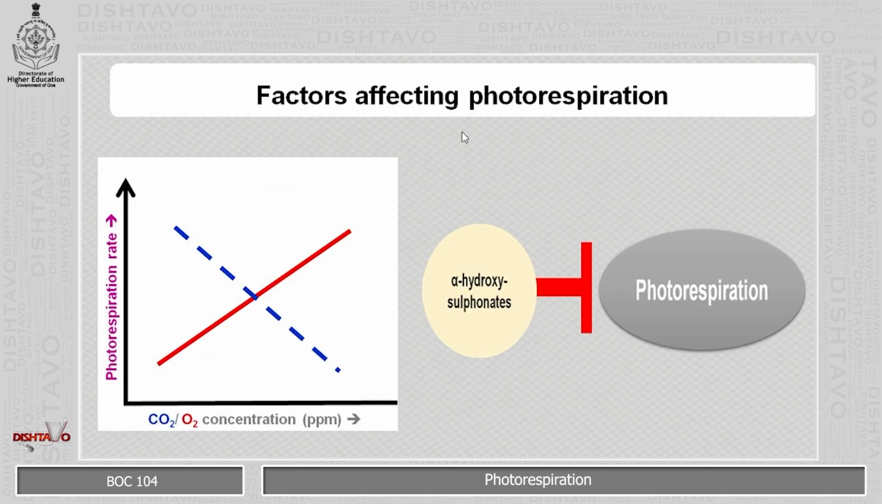Factors affecting photorespiration. There is a chemical compound called alpha hydroxysulfonate, which proves to be inhibitory on photorespiration. Another observation is, whenever there is a high oxygen concentration, the photorespiration rate will be greater. Whenever carbon dioxide concentration is less, the photorespiration rate goes down or decreases.